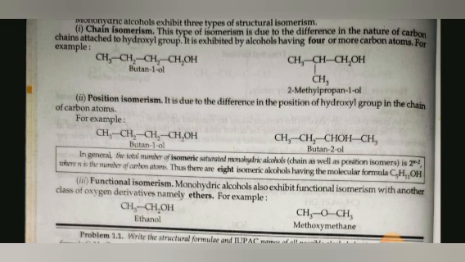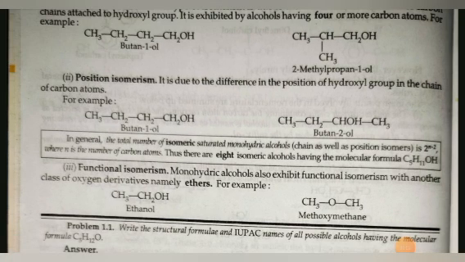2-methylpropanol. Second is position isomerism. It is due to the difference in the position of the hydroxyl group in the chain of carbon atoms. For example, butan-1-ol, butan-2-ol. In general, the total number of isomeric saturated monohydric alcohols is 2^n minus 2, where n is the number of carbon atoms. Thus, there are 8 isomeric alcohols having the molecular formula C5H11OH.